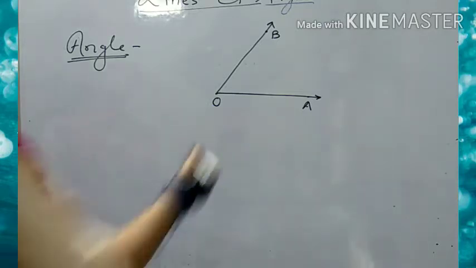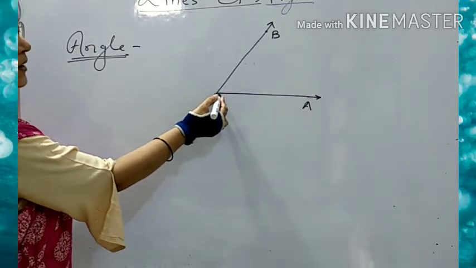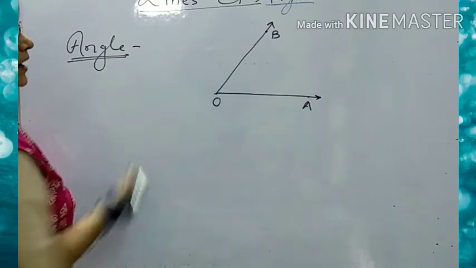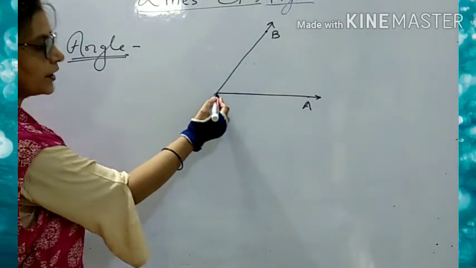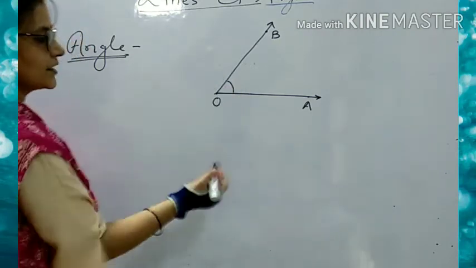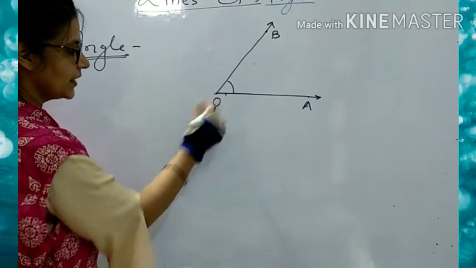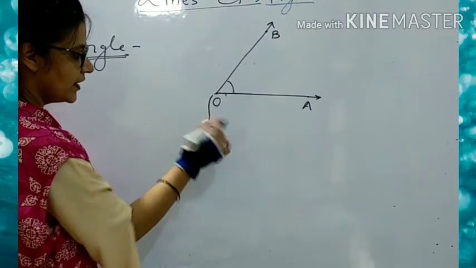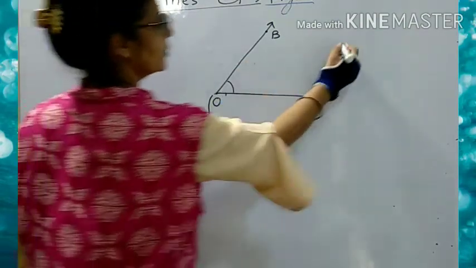So what is an angle? Two rays originating from the same point, they form an angle, and this point, same originating point, is said to be the vertex. इसको अपन क्या बोलते हैं? This O is said to be the vertex of the angle. इनको अपन क्या बोलते हैं?